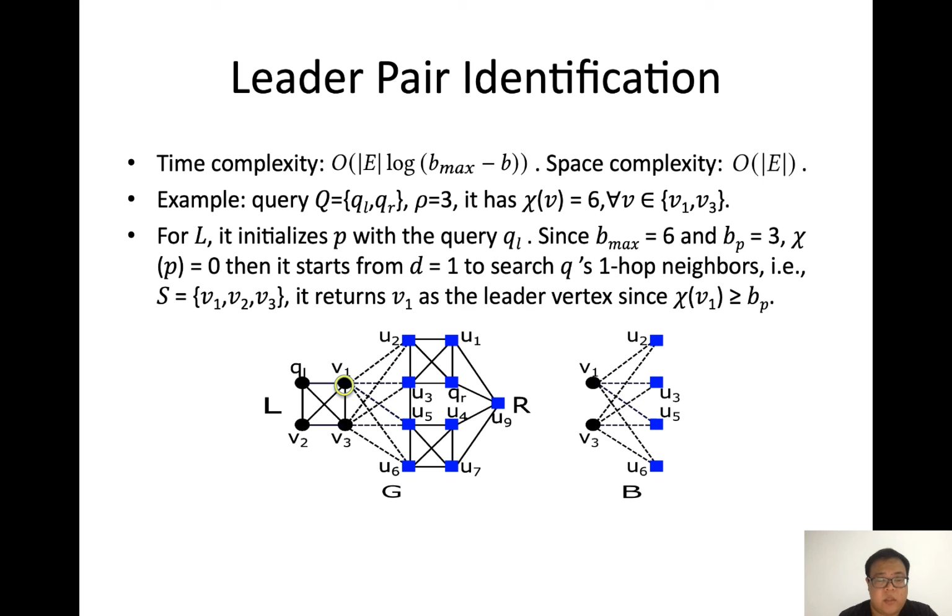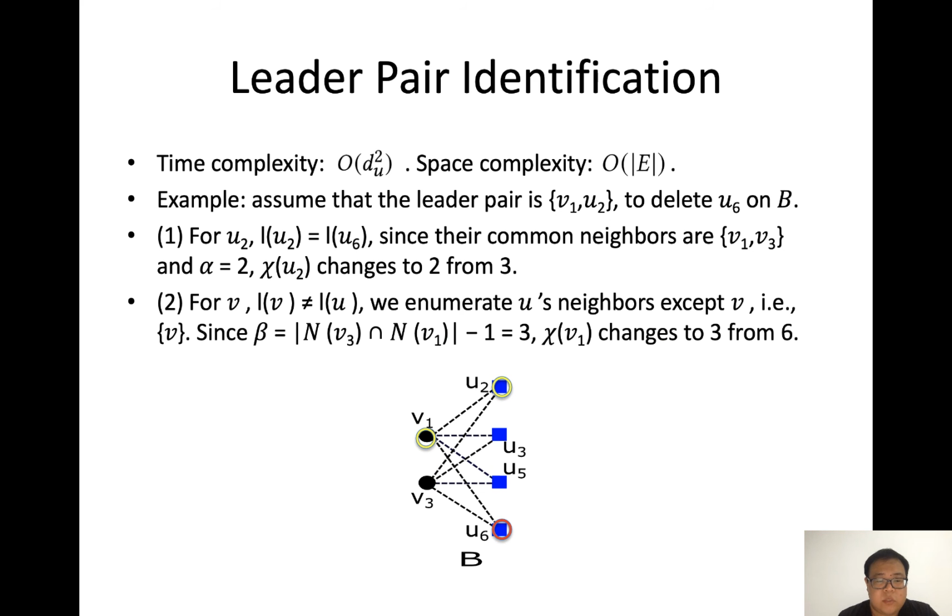Take an example to search in the left group. It initializes P, whose butterfly degree is not large enough, then searches among the query's one-hop neighbors. Finally, select V1. We also need to solve how to update the butterfly degree of the leader vertex during the graph removal, which is dealt with in two cases according to the labels of the leader vertex and the deleted vertex, the same or different. Then update based on their common neighbors in slightly different methods.